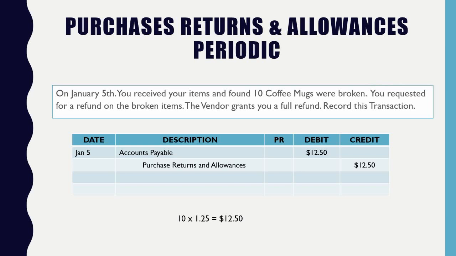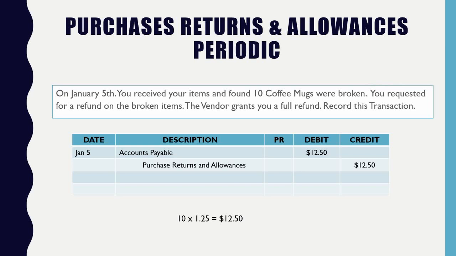They can only do one thing, which is place it upon the bill. Or they can save it as a future credit. But in this case, I'm telling them I want it off my bill. So we're going to reduce what I owe them by $12.50, and I'm also going to reduce my purchase expense by those 10 cups. So it shows in my books that I'm reducing the account by $12.50.